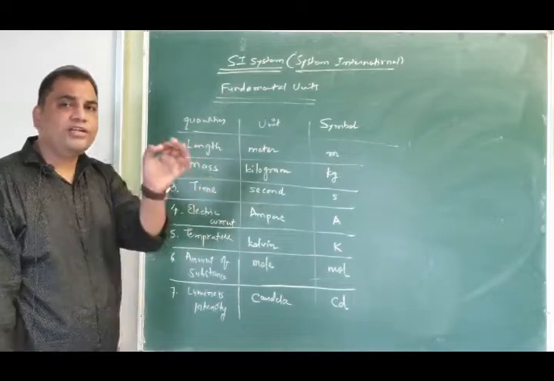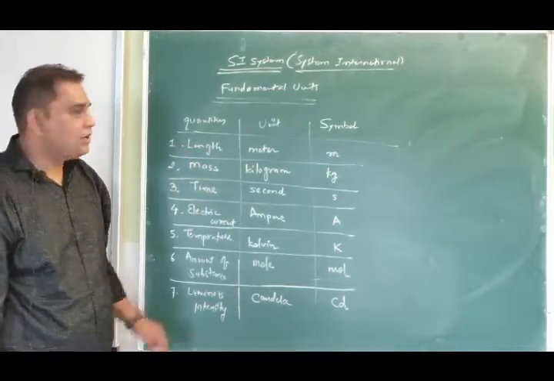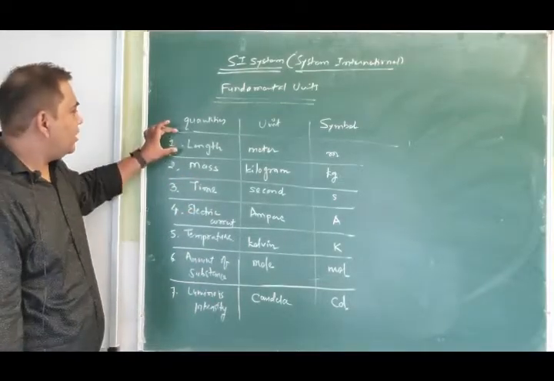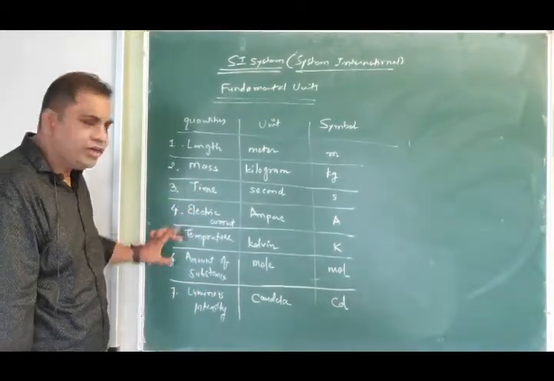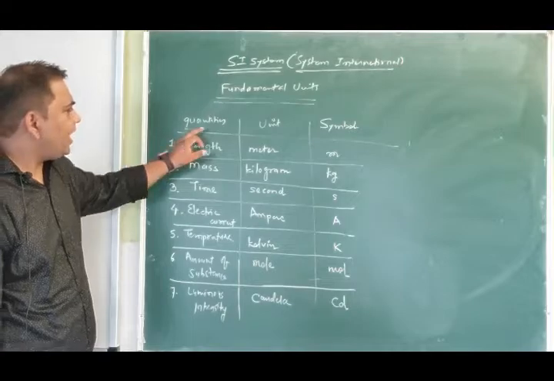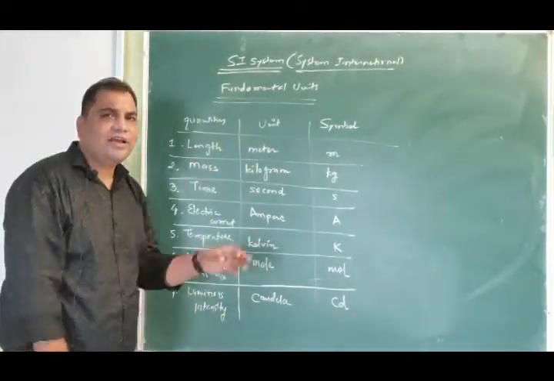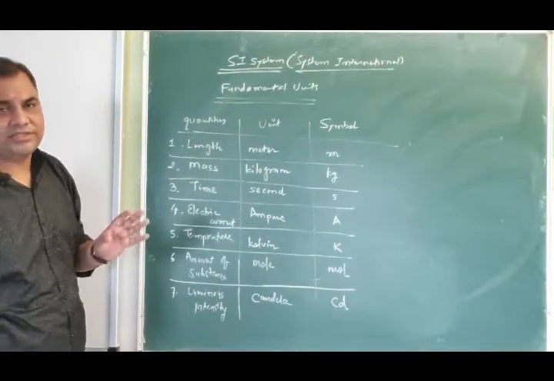Now, why are they called fundamental quantities? Because for defining any of these units, we do not require help of other quantities.